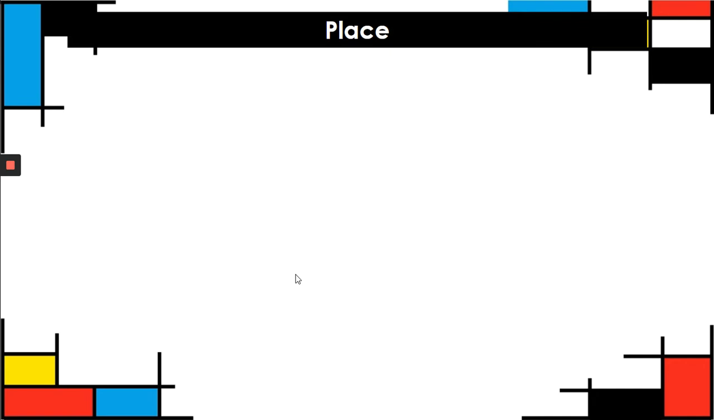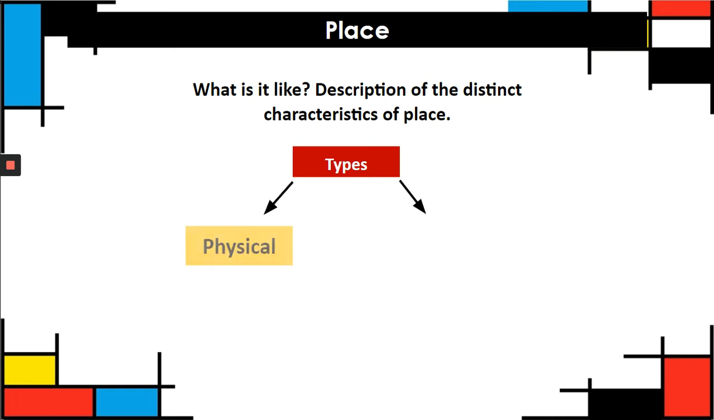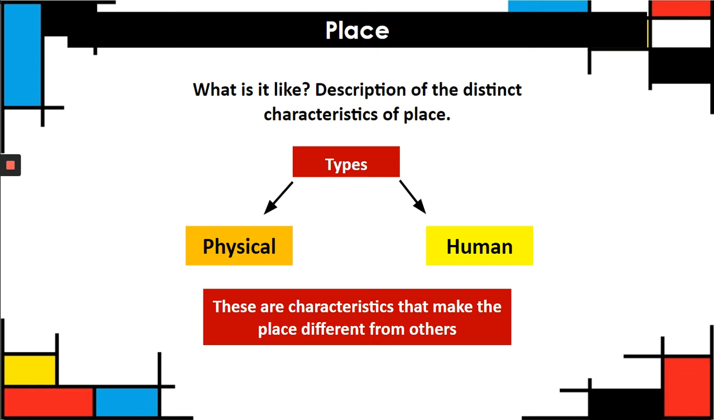Place. What is place? Place, you should answer this question: What is it like? It's a description of the distinct characteristics of a place or an area. There's two types. The first type is physical characteristics, and the second are human characteristics. So these are characteristics that make up the place, that make it different from other places.